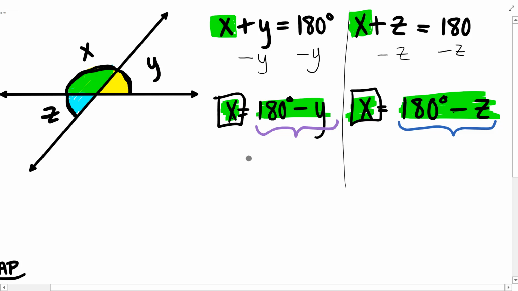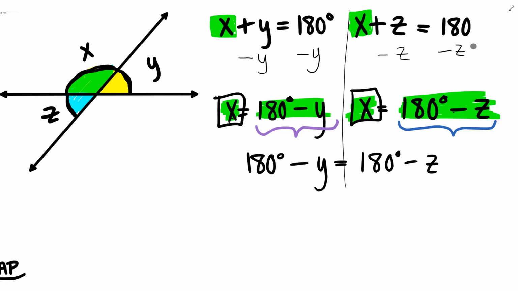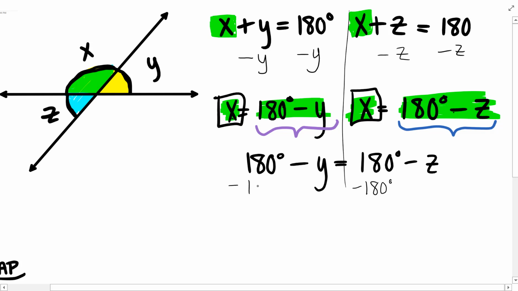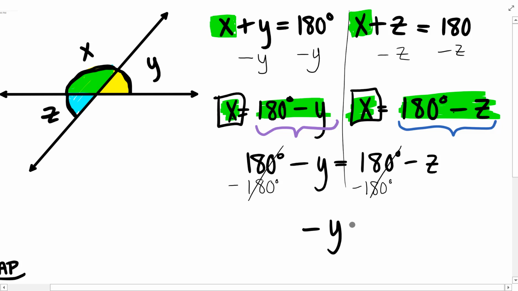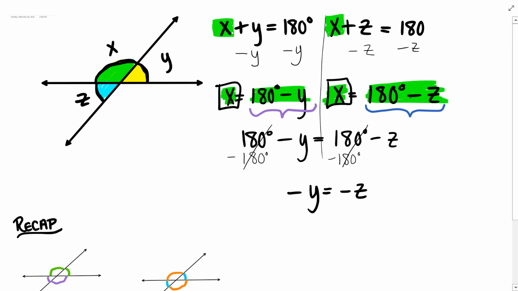This is by system of equations. It's called substitution, or sometimes referred to as the equal values method. This is an interesting looking equation. I can't put y and z together, but I could get the 180 to combine, so I'll subtract 180 on both sides. Oh, now I don't have 180, I just have negative y is equal to negative z. That's interesting.